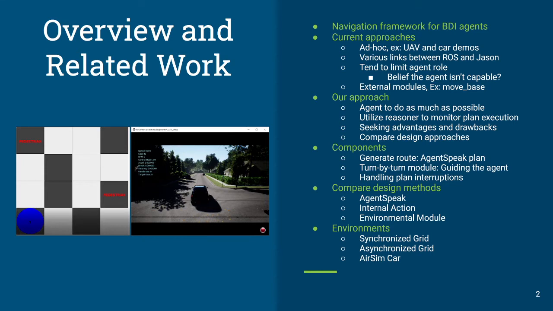We've got an AgentSpeak implementation, which we're using from Jason, a very nice piece of AgentSpeak code. As well as an internal action and environmental module versions using the Russell and Norvig A-star implementation in Java, as well as a Python implementation of the A-star search. We've got three test environments, a synchronous and an asynchronous grid shown on the left, and we've got an AirSim simulator for a car in a neighborhood environment shown on the right figure.